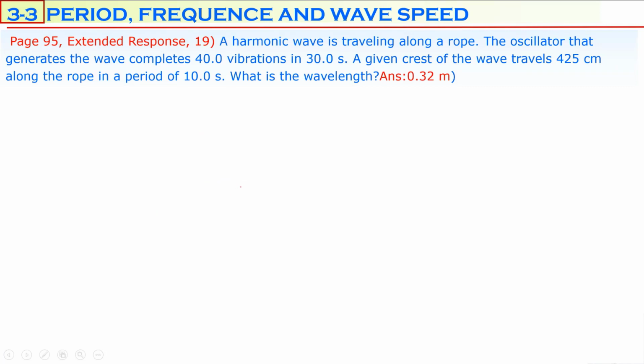And one more question, this question is towards exam-style questions, a bit different than the previous one. A harmonic wave is traveling along a rope. The oscillator that generates the wave completes 40 vibrations in 30 seconds. So the oscillator is the source in here. It completes 40 vibrations in 30 seconds. So from these definitions, you can calculate frequency if you want. You can calculate the period if needed.